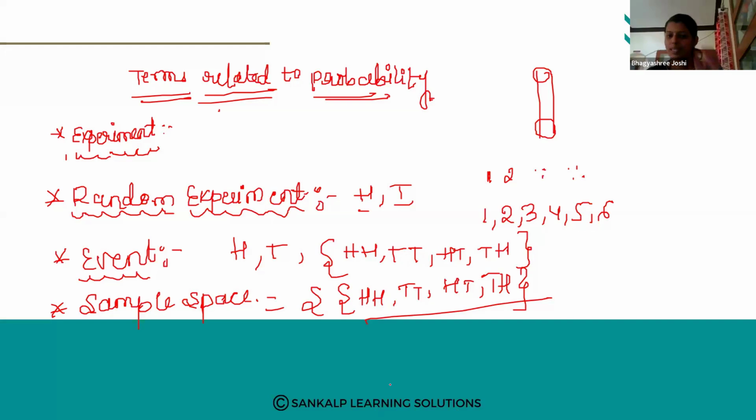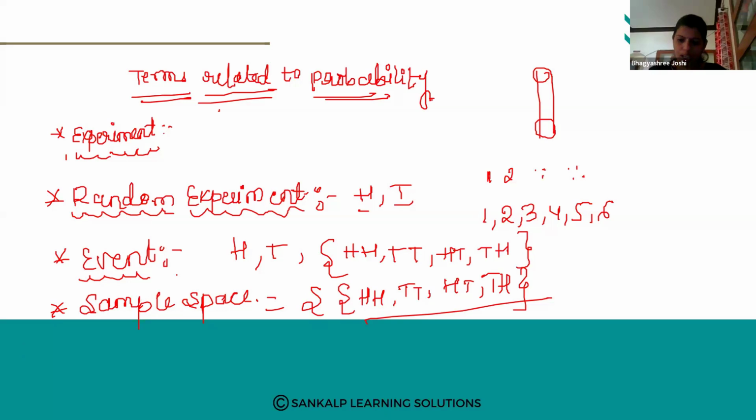Okay, so all these outcomes we call an event. After a random experiment, whatever results we are getting, we call that an event. Next comes sample space. What do we mean by space? The set of all the outcomes. See here, if you are tossing 2 coins, then 4 results I will get. So the set of all these outcomes we call a sample space, right?